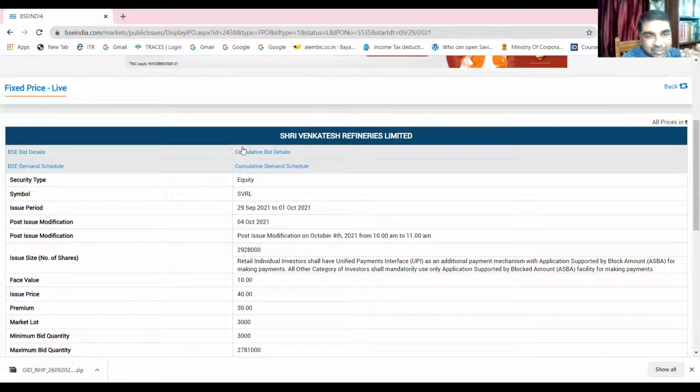39 lakh 90,000 already applied. What does it mean? It is already oversubscribed. Got it? Yes, sir. Okay. So I think now you have some idea about this IPO process.